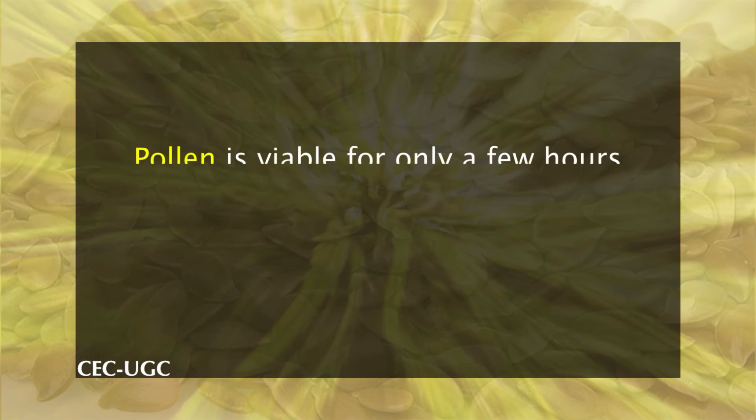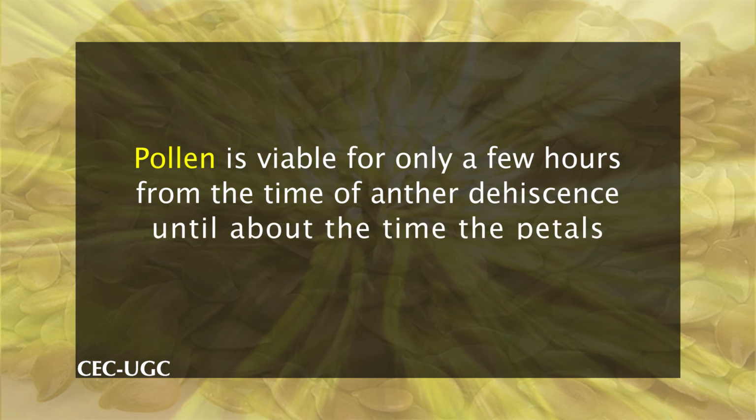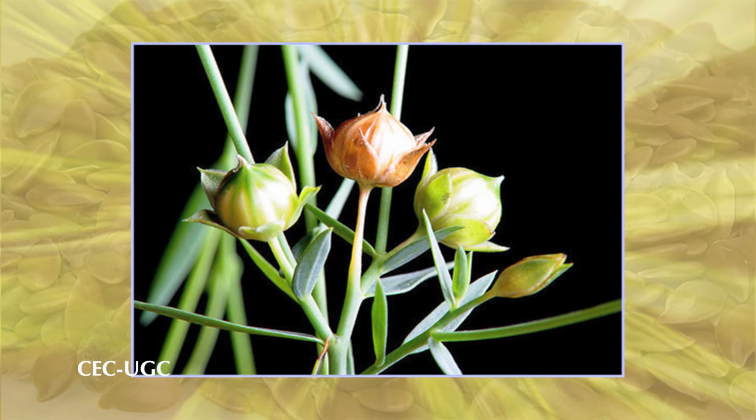The pollen is viable for only a few hours from the time of anther dehiscence until about the time the petals dehisce, between 4 and 7 hours. As the flower opens, the anthers come together and form a cap over the stigma. Flax species do best on well-drained soils. Most ecotypes do well on infertile, disturbed soils.